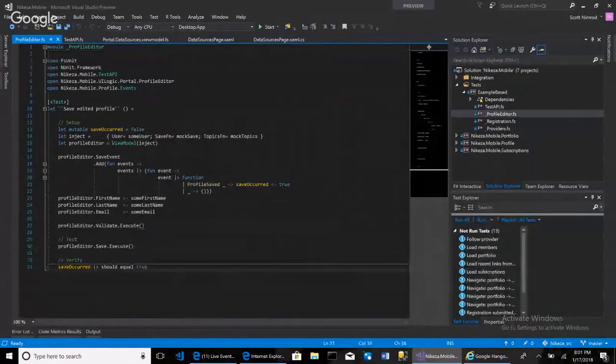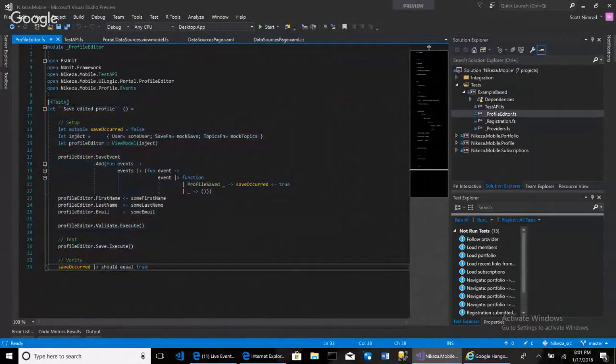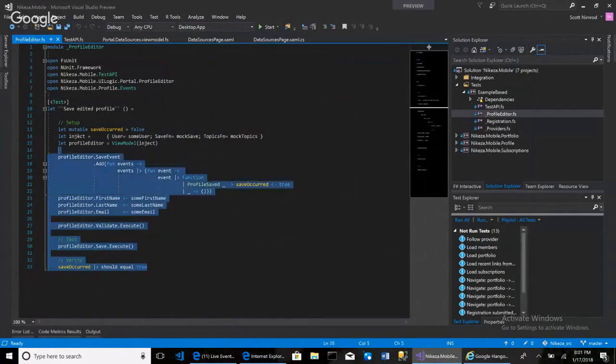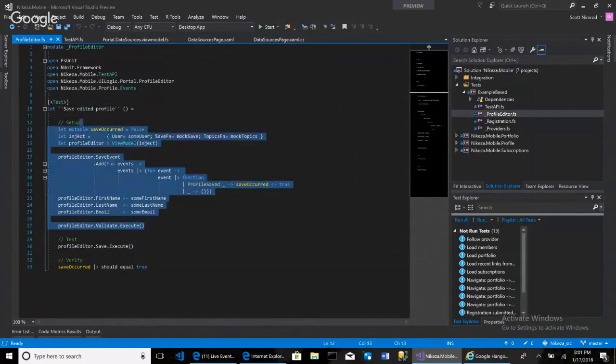I love the way my code looks. This is the way a test should look, except it shouldn't be this long. This test, our setup is pretty significant. Setup looks like it's 1, 2, 3, 4, 5, 6, 7, 8, 9, and it's like 14 lines of code, right?